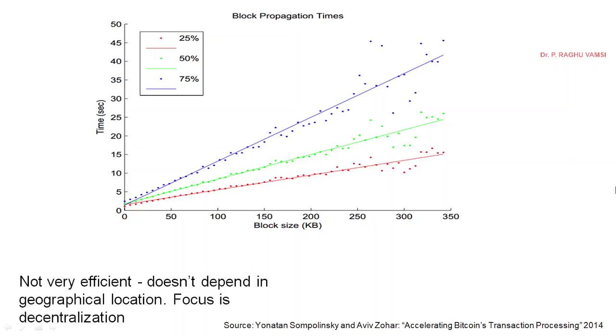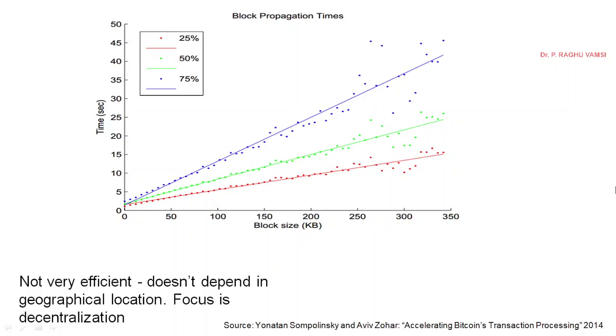Now block propagation time: as the block size increases, the propagation time also increases. It is just like your bandwidth is limited, and if you want to download a file, if the file size is low, then you can download it as fast as possible. If the file size is too high, it is very difficult for you, or it will take some time to download. Just the same concept is used here.